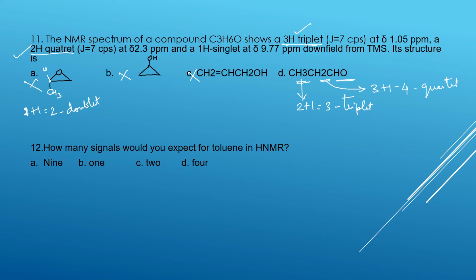And the CHO group, it's an aldehyde group around 9.7. Yes, that is also right. 1 hydrogen is there. Here 1 hydrogen is there. This is also right. The answer is this one.